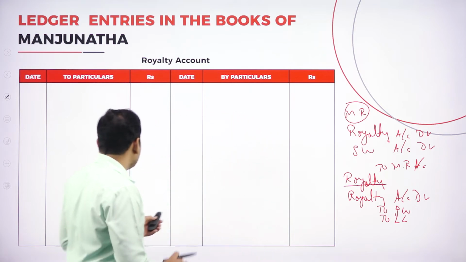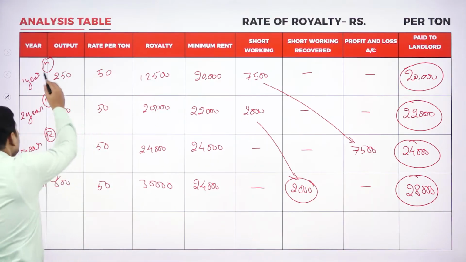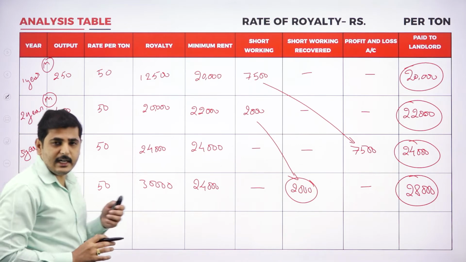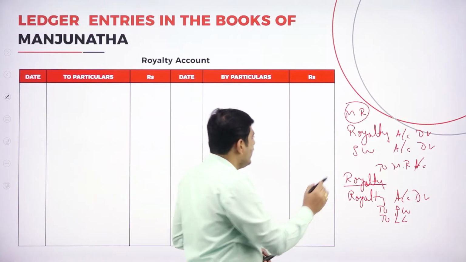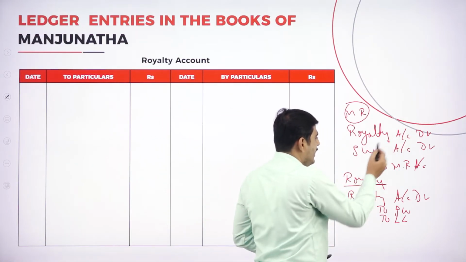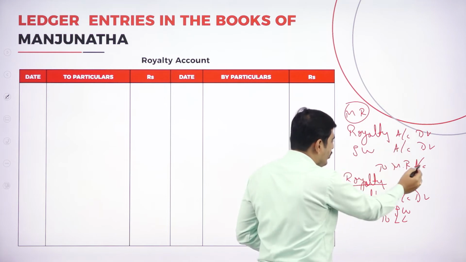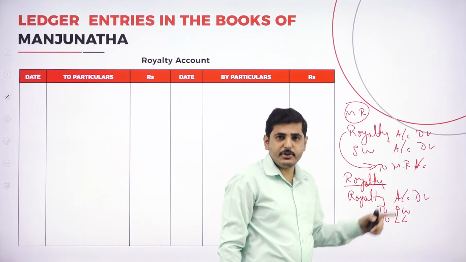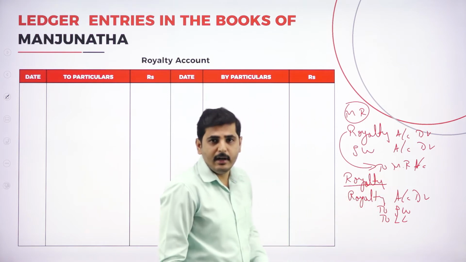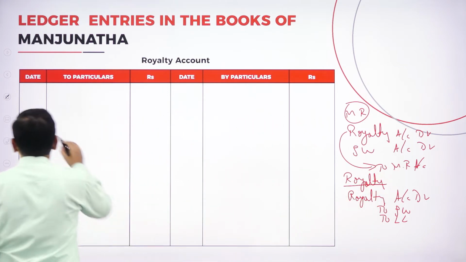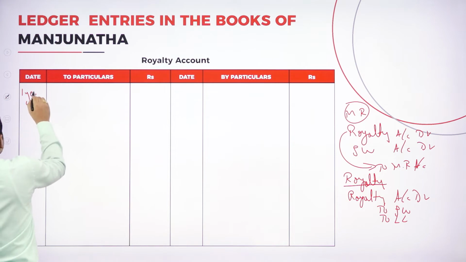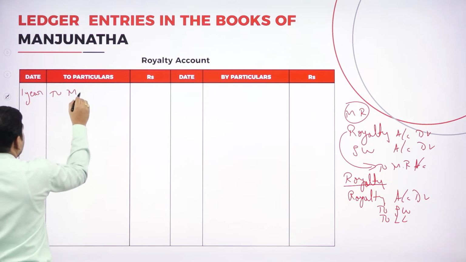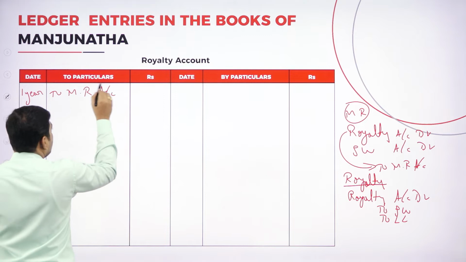Now let's go to the first year. In the first year we are paying minimum rent. What is the journal entry when you are paying the minimum rent here? Royalty account debtor, short working account debtor, to minimum rent. What is the opposite entry for this? The opposite entry is minimum rent. We should write to minimum rent account on the first year.